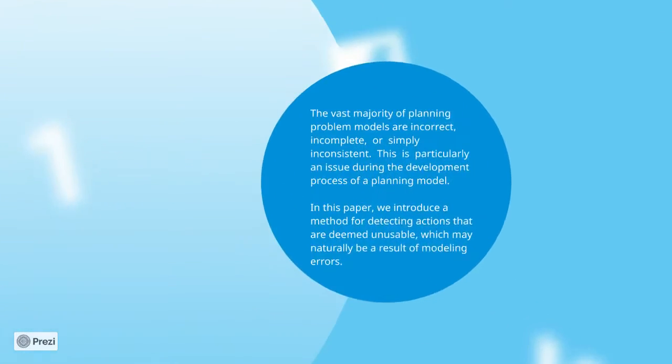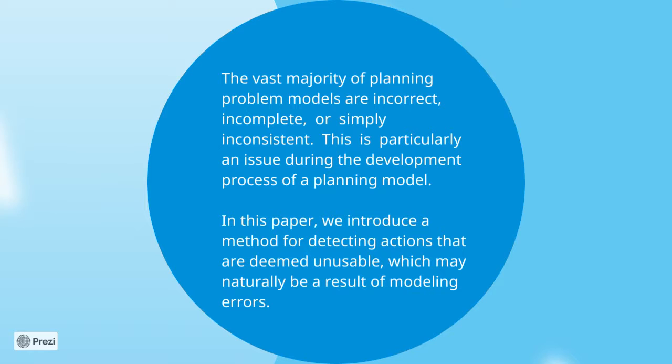There are a variety of possible planning-specific analyses, and we present one such analysis, detecting unusable actions. Unusable action is a terminology describing an action that can never be executed in the model. We use action usability detection for the on-the-fly diagnosis of planning models. We achieve this through the repeated reformulation of the original model.